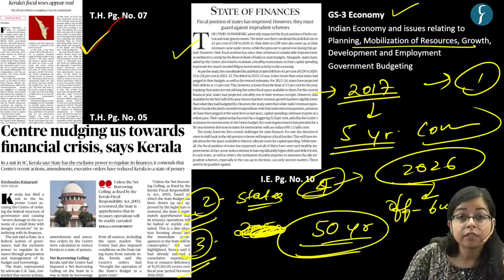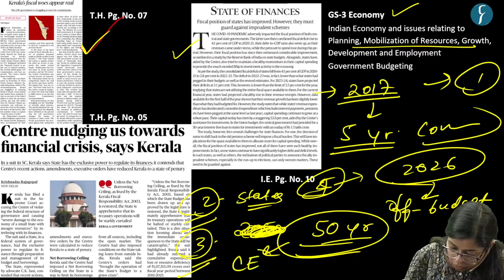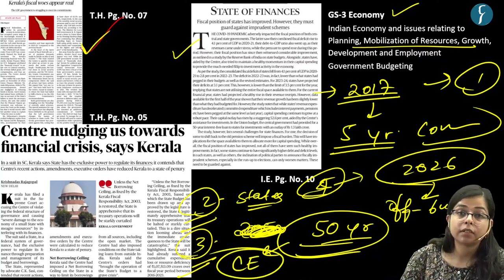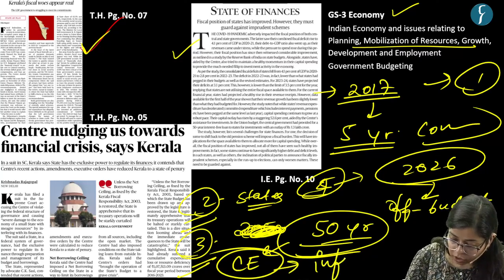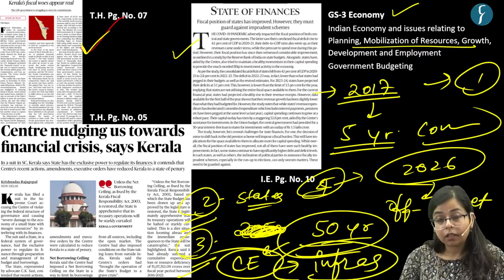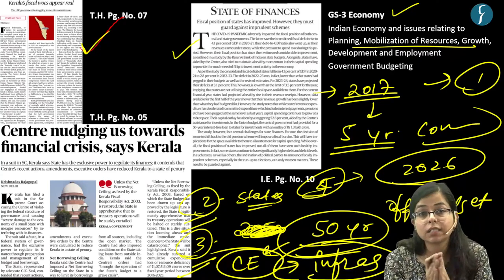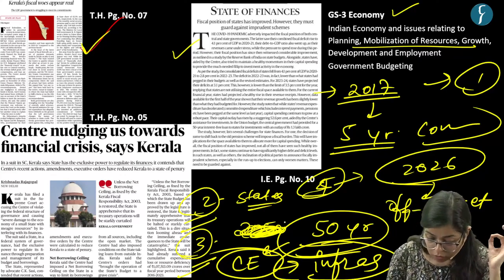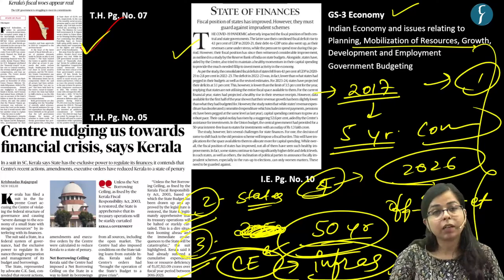Since last year, the government is giving 50-year interest free loans to state governments in order to boost their capital expenditure, or the expenditure on their infrastructure. In order to increase their capital expenditure, the central government is giving states interest free loans for 50 years. So these are some of the initiatives which have been taken by the government in this regard.